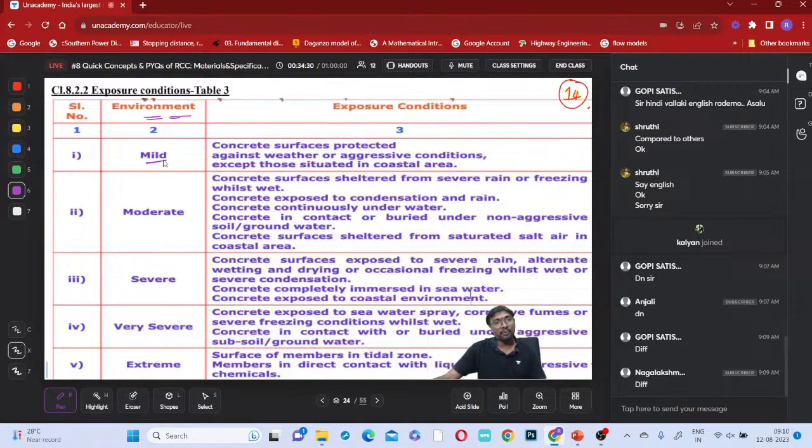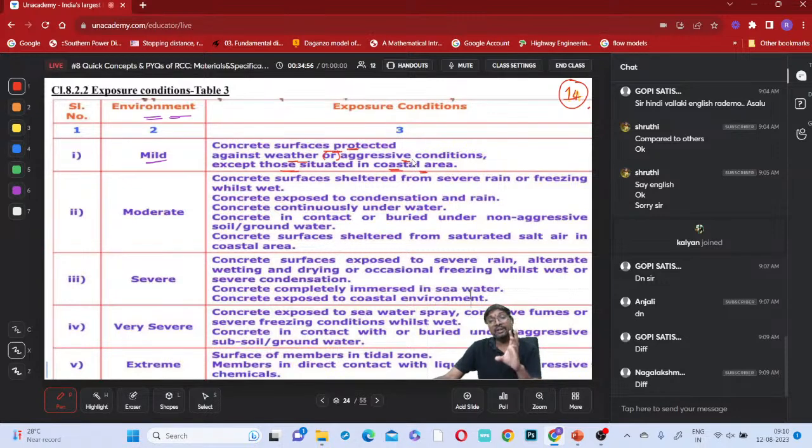Mild exposure, right? What is a mild exposure? Mild means it is not at all exposed, you can say. Concrete surface is protected against the weather or against aggressive conditions, except those situated in coastal areas.